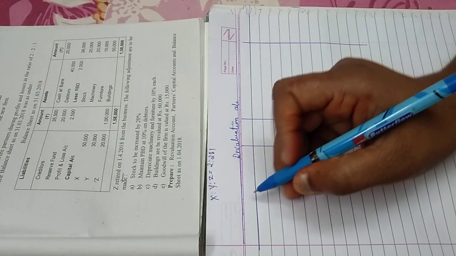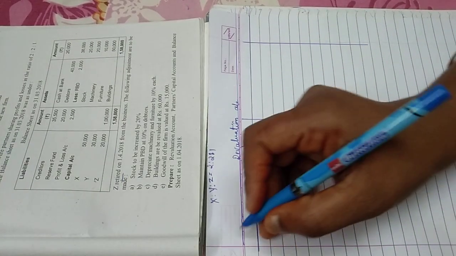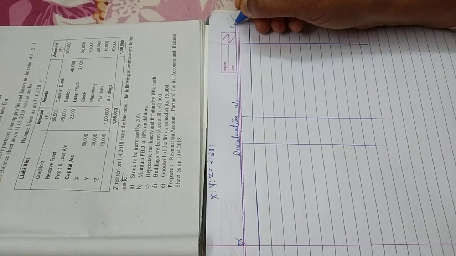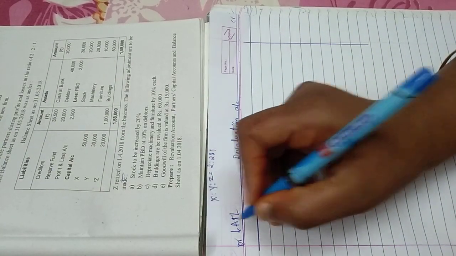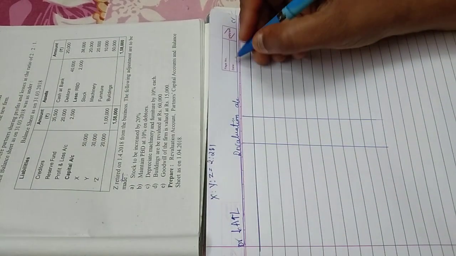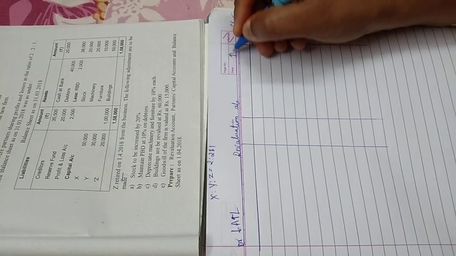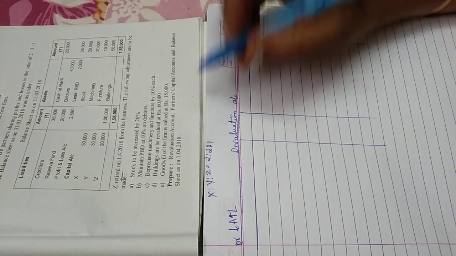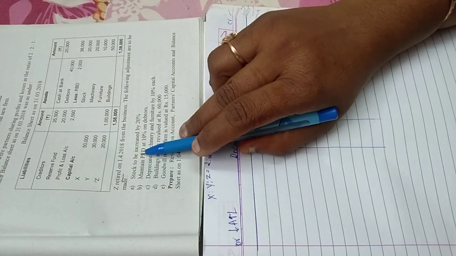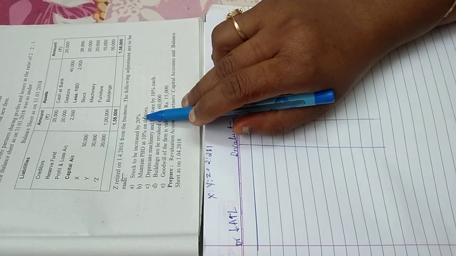Follow the trick: this is your debit side, this is your credit side. Any decrease in asset or increase in liability will come on the debit side. On the credit side, you have any increase in asset or decrease in liability. Okay, the same rule.